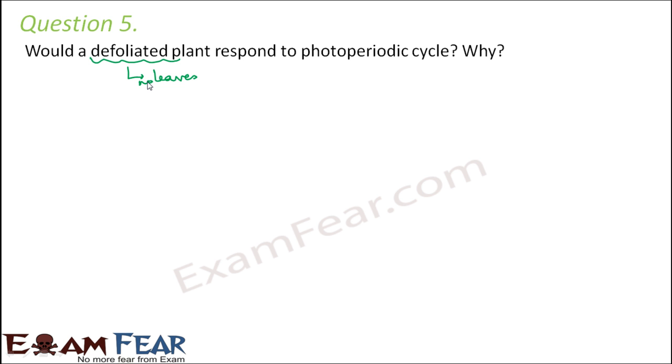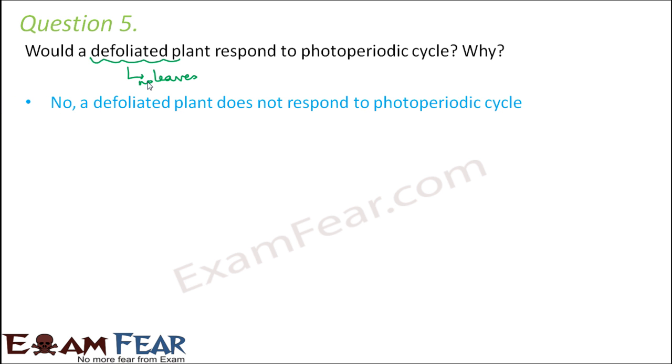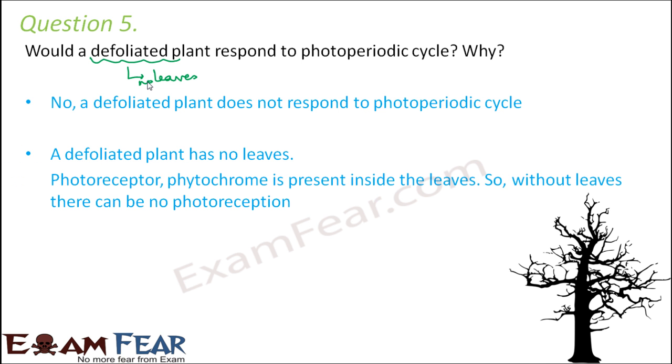What actually is the cause behind this phenomenon of photoperiodicity? The phytochromes. And where are the phytochromes present? They are present in the leaves. So if the leaves are not present, the phytochromes are not there. And if phytochromes are not there, there is nobody to respond to photoperiods. So a defoliated plant will not respond to photoperiodic cycle. The reason being there are no leaves and the photoreceptor called phytochrome is present inside the leaves. So there can be no photoreception without them.